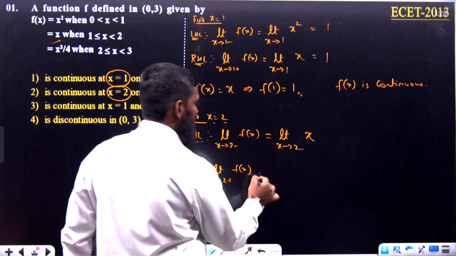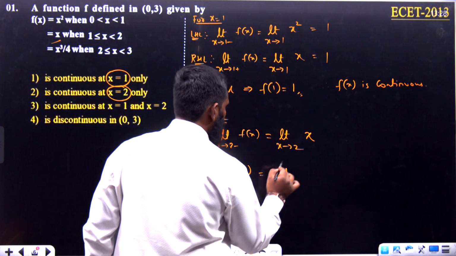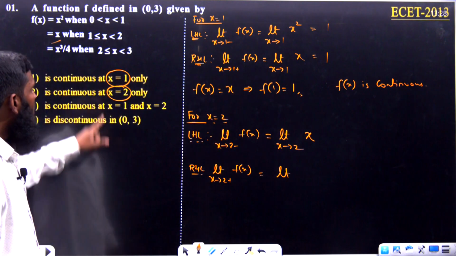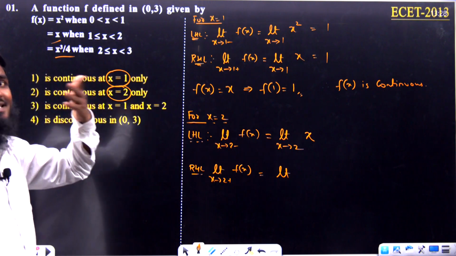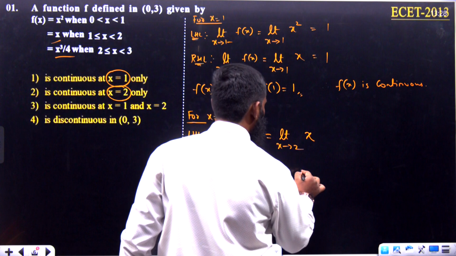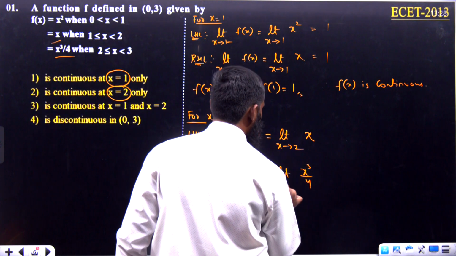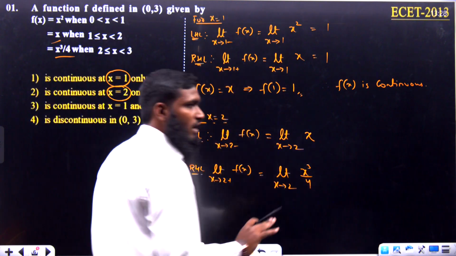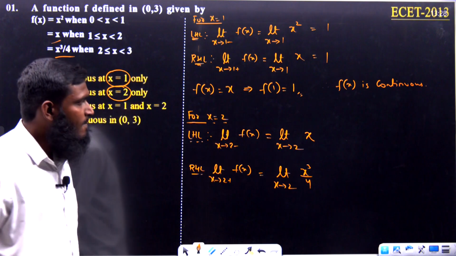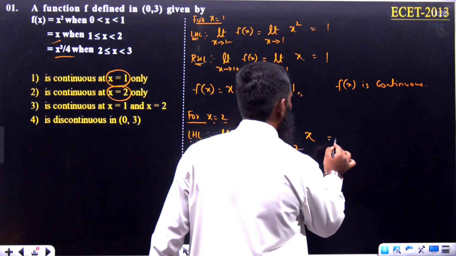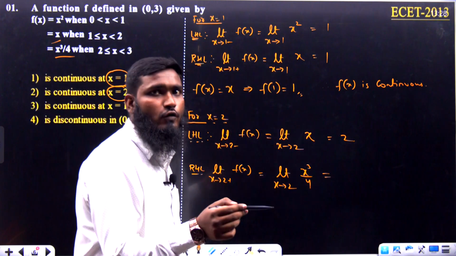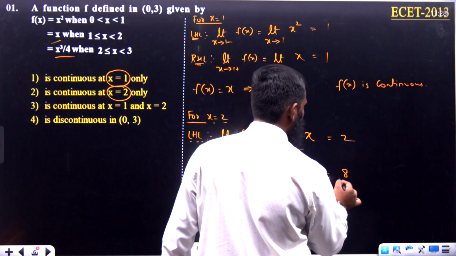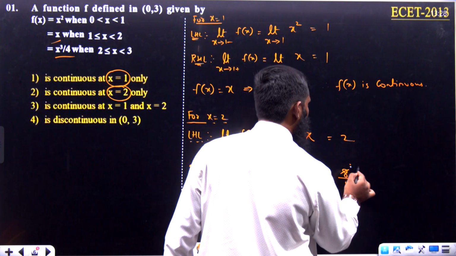Now the next part, it is equal to limit x tends to 2 plus. 2 plus means somewhat greater than 2. Greater than 2 means what is the function we are having? X cube by 4. So let us take this part as x cube divided by 4. Again x tends to only 2 I have taken. Now let us apply the x value. X value 2 we are having directly, then 2 cube. 2 twos are 4, 4 twos are 8. 8 divided by 4 we are having, 4 ones are 4, 4 twos are 8, so the answer is 2.